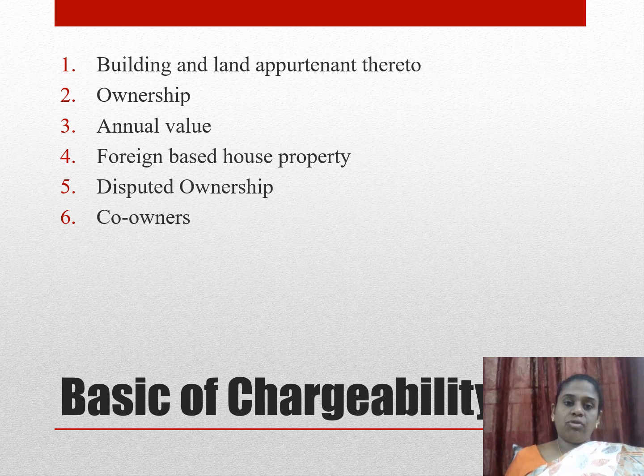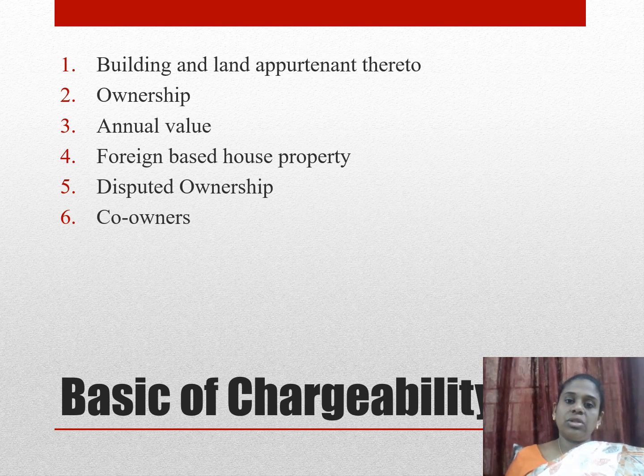Even if it is a foreign based house property, the assessee is liable to pay tax. If there is a disputed ownership, the court can finalize who will be the owner, and that owner is deemed to pay the tax on the property.